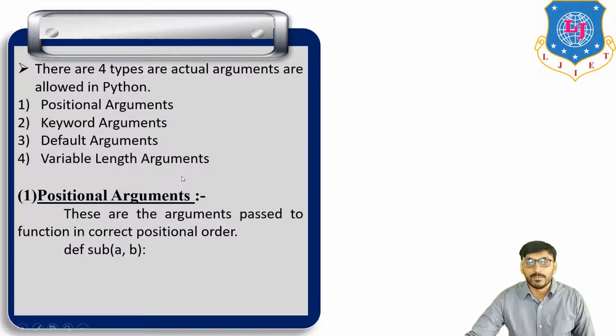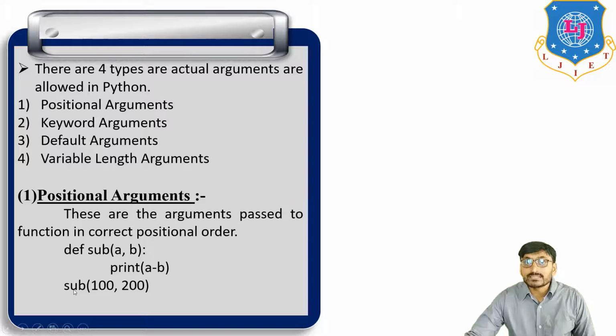For example, def sub(a, b). Here def is a keyword, sub is the function name, and in brackets a and b are formal arguments, and print a minus b is the body of function.